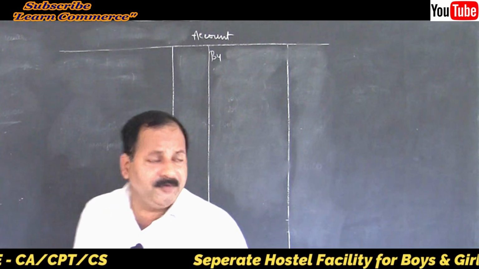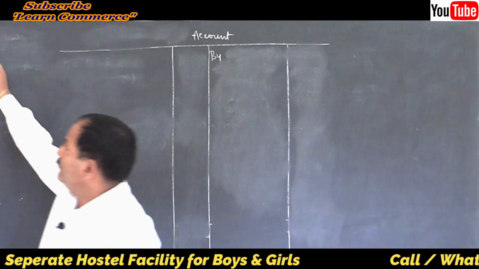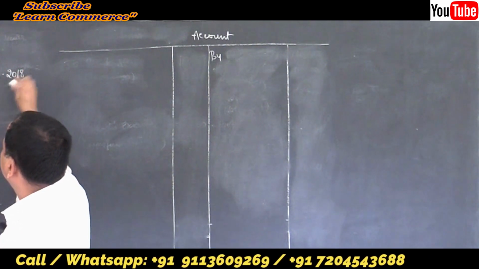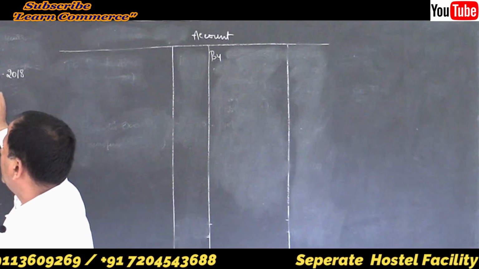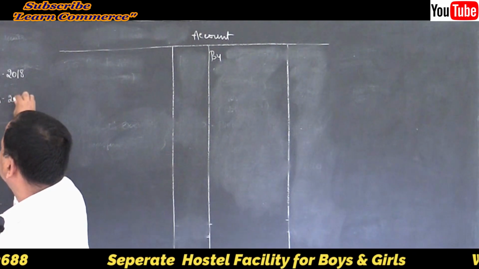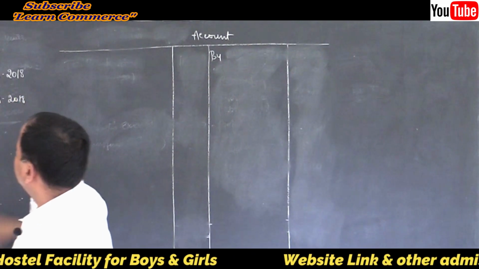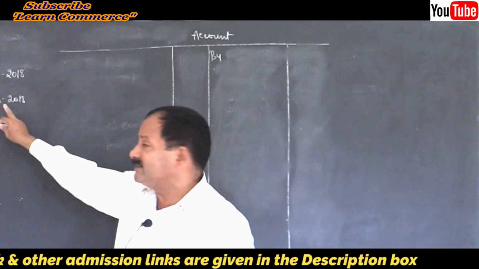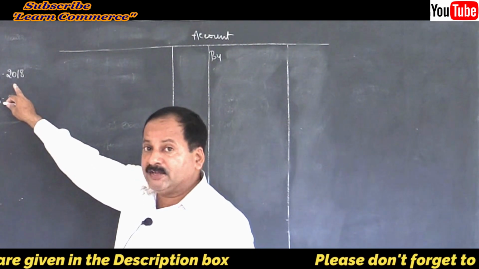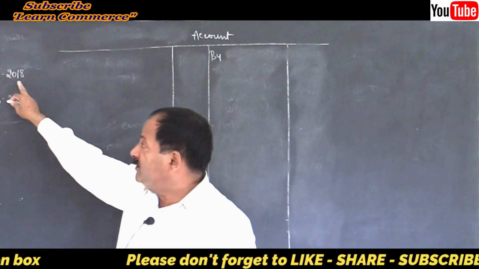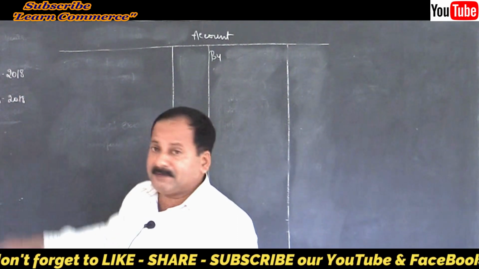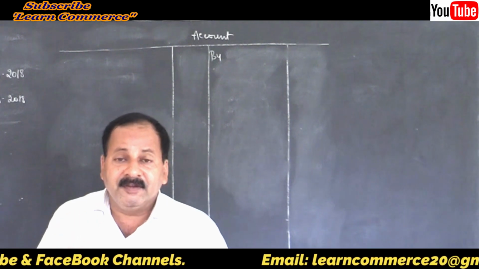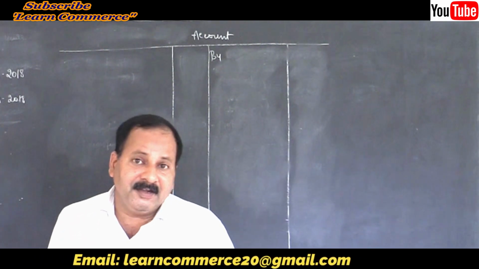Suppose your accounting year starts on 1st April 2018, and the partner expired on 30th September 2018, then there is a gap of April to September, 6 months. This 6 months period is nothing but the intervening period.